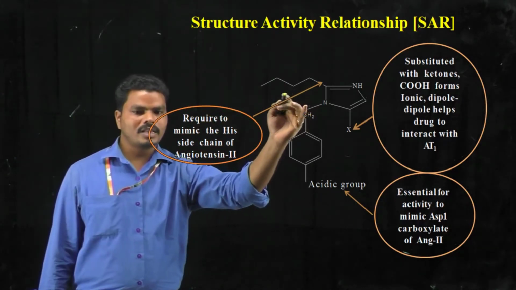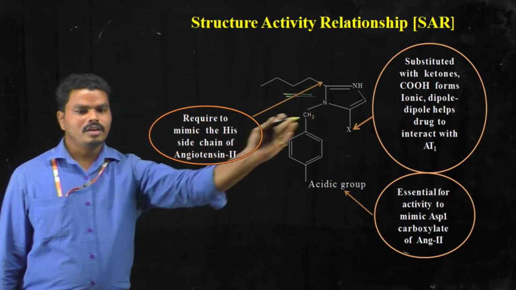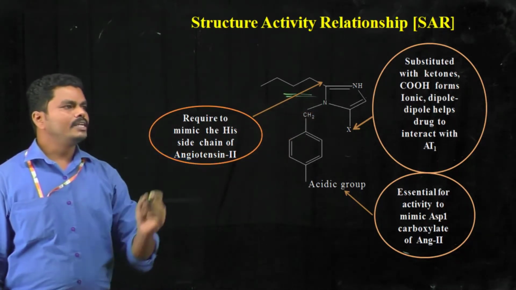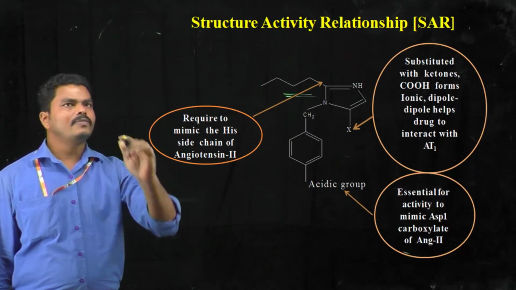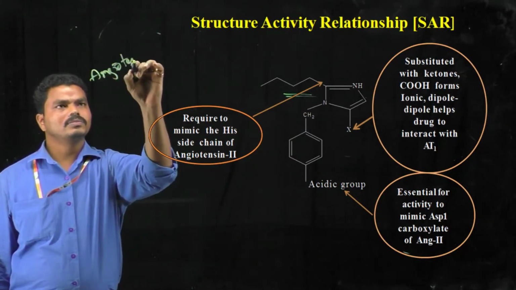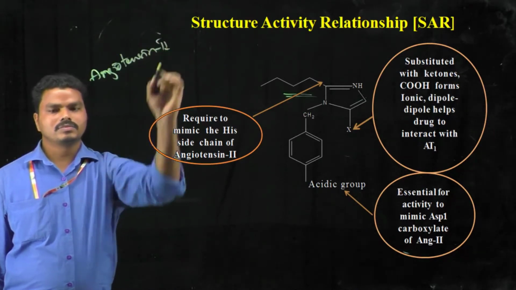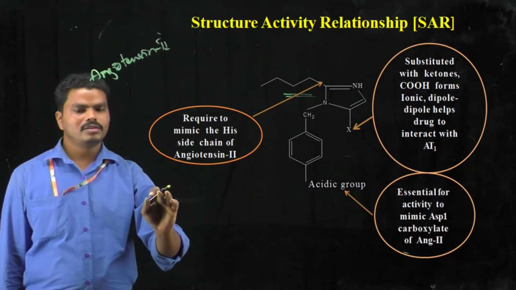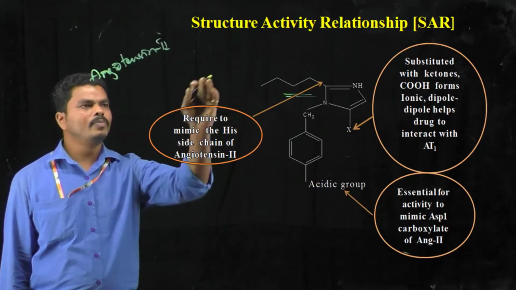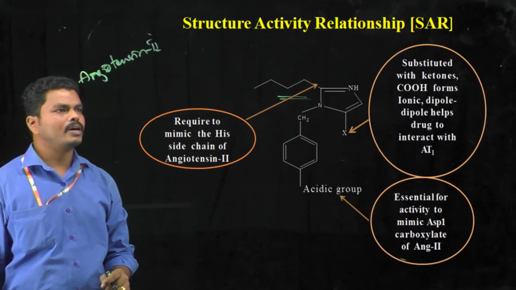The alkyl side chain attached to the imidazole ring resembles the histidine side chain present in angiotensin 2. Thereby it shows the same action as angiotensin 2 and can bind with angiotensin receptor 1.